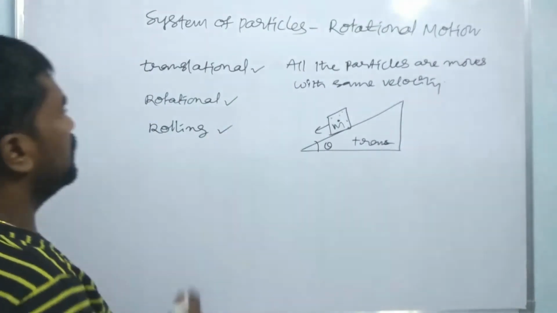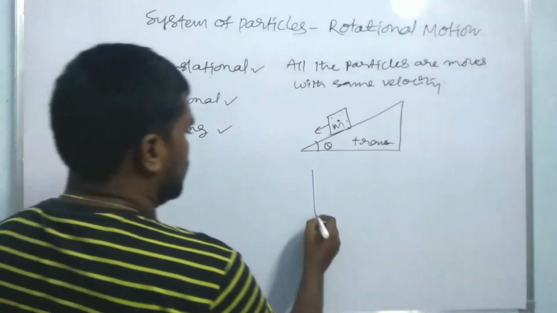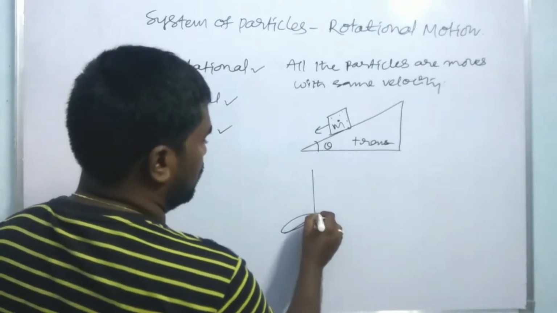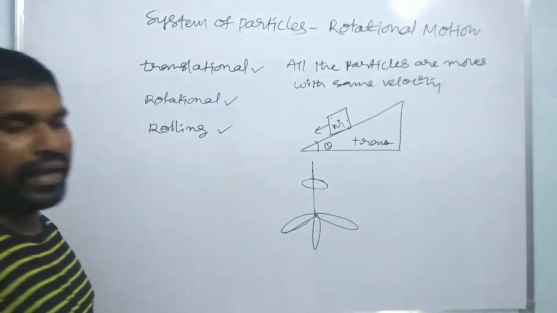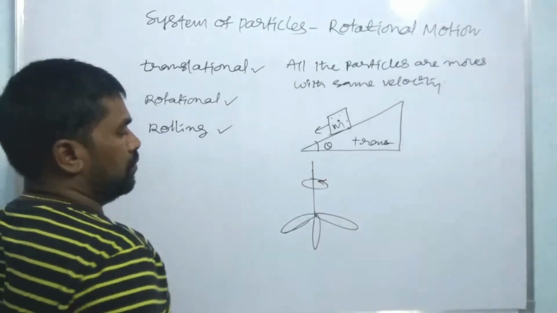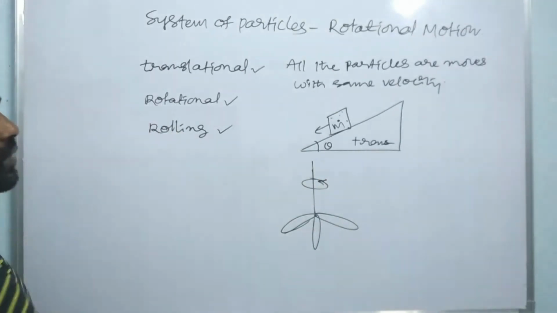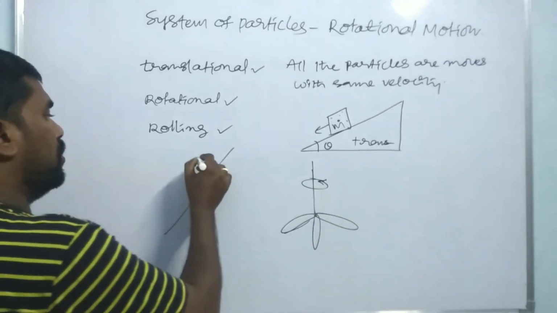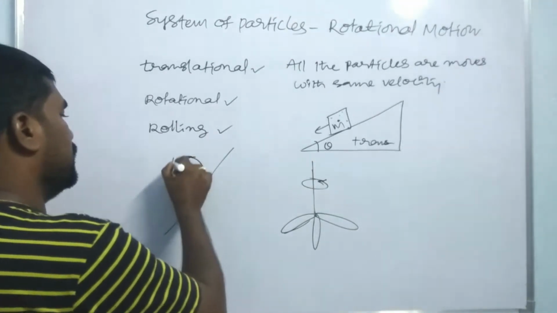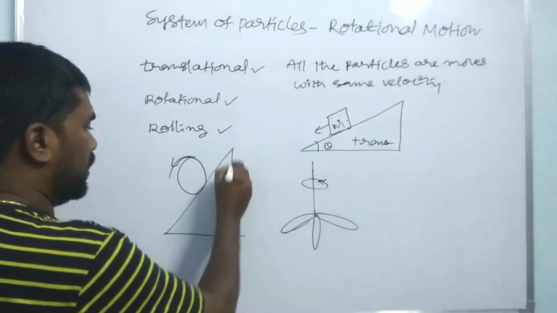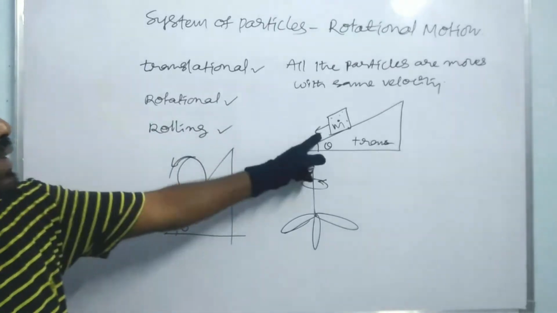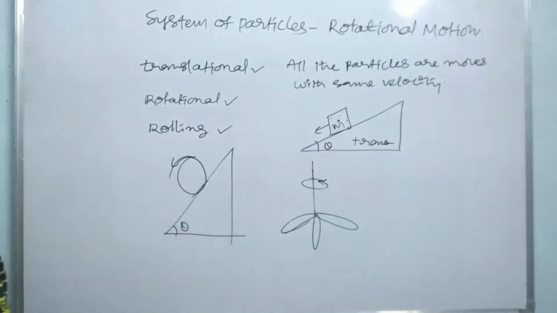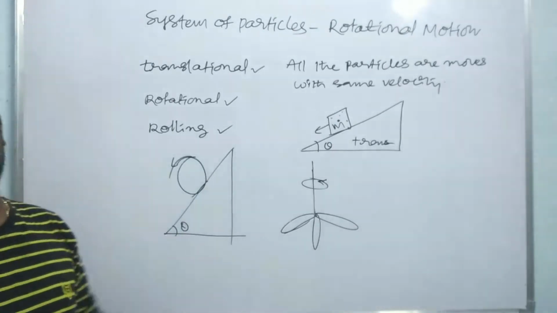And the second one is rotational motion. That is nothing but a fan, which rotates about an axis. So that is the rotational motion. And coming to the rolling motion, if your body rolls on the surface of an incline, it is the rolling motion. This is the translational, and this is the rotational motion. So these are the motions of rigid bodies.